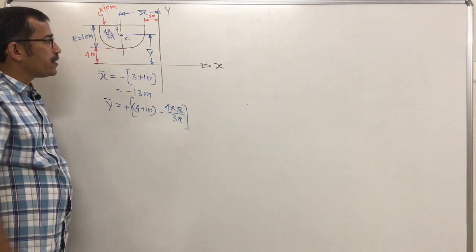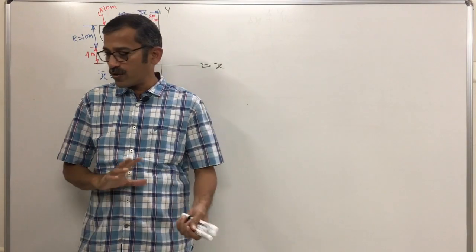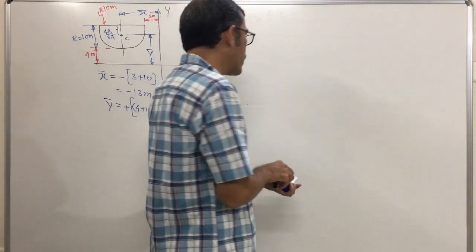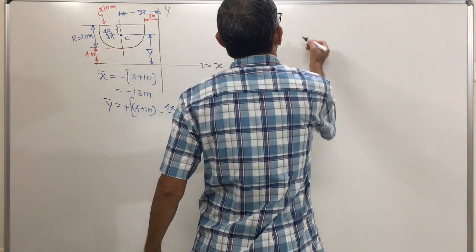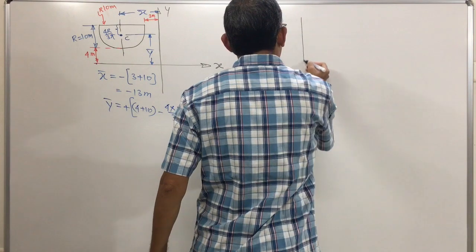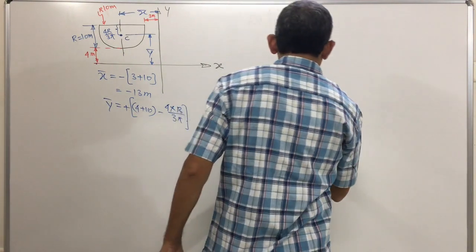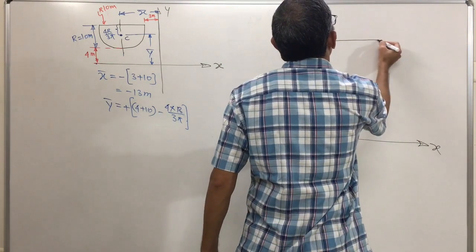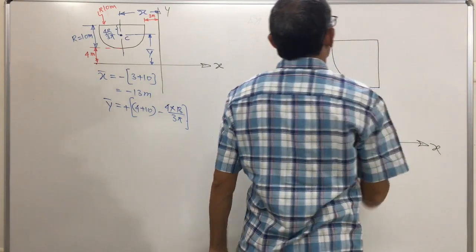This is the semicircular lamina. For a quarter circular lamina, you know the centroid is where? 4r upon 3 pi, 4r upon 3 pi, from the two sides which are mutually perpendicular. Now suppose it is given something like this: this one is my y-axis, this one is the x-axis, and the quarter circular lamina is located somewhere here. This is the quarter circular lamina.